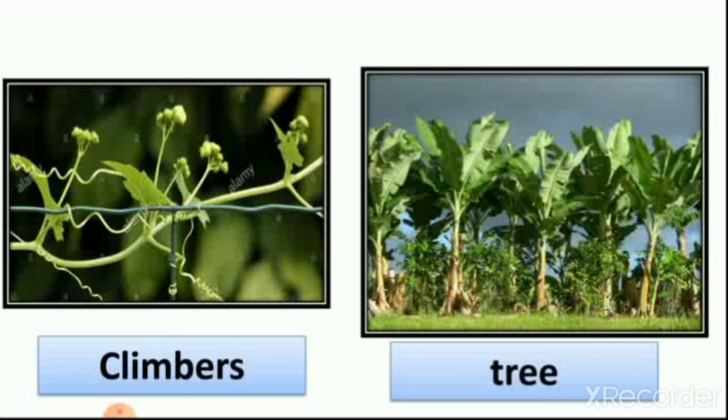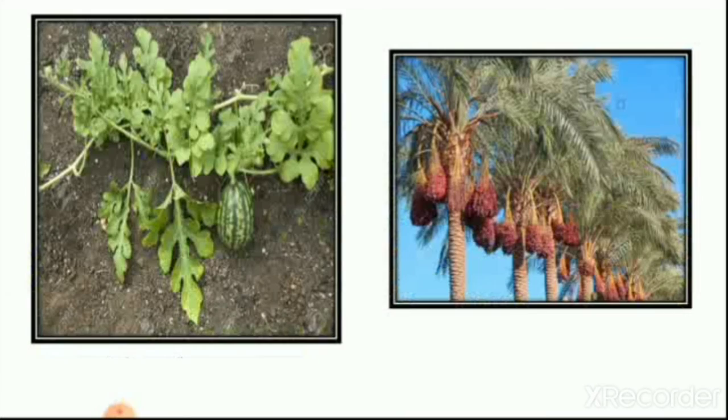So climbers are small plants and they grow with support, while trees are big plants and they grow without support and they grow straight. Here is a picture of a climber which we grew yesterday. We grew watermelon yesterday. So you can see here the picture of watermelon and a picture of a date tree.